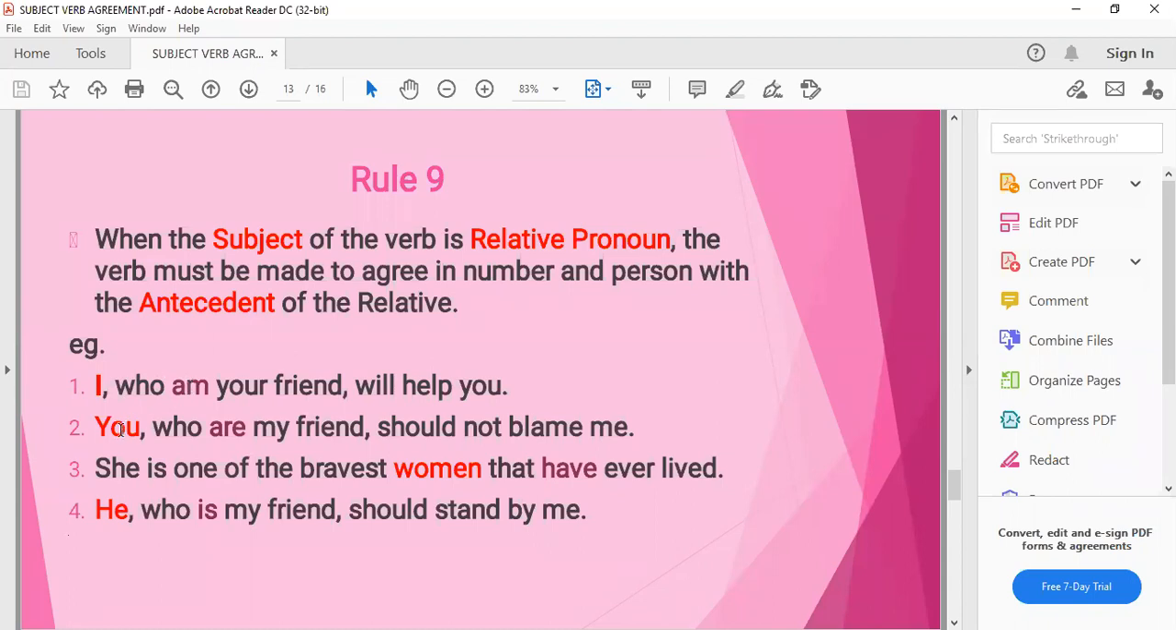Next sentence, you who are my friend. Here are refers to you. We have to take the verb according to this subject. You who are my friend should not blame me. She is one of the bravest women that have ever lived. Here the verb refers to she, not to woman. He who is my friend should stand by me. Again, is refers to he. So according to the subject, the verb will be taken here.